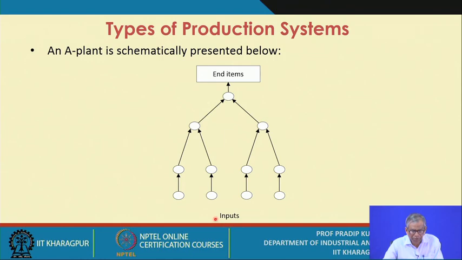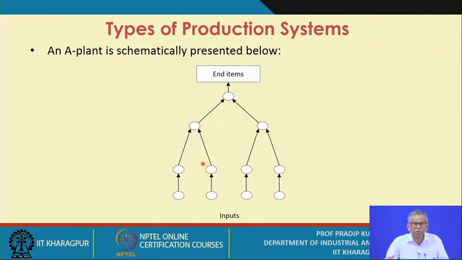What you have over here, you have the inputs. That means there are a number of inputs, or input raw materials. What you try to do as you proceed from the stage 0 to stage 1, the next stage.